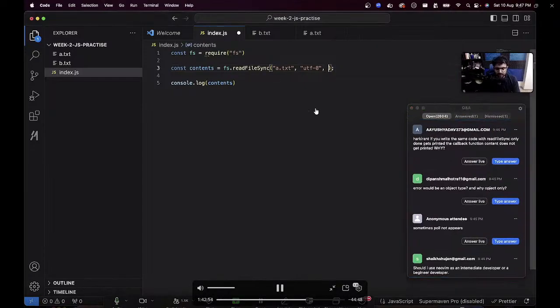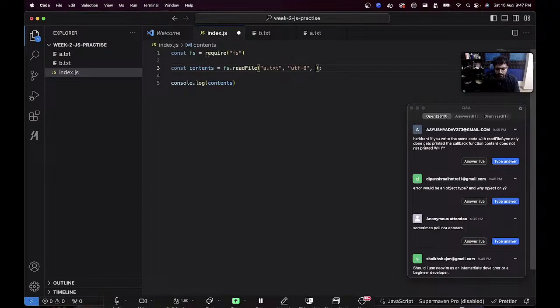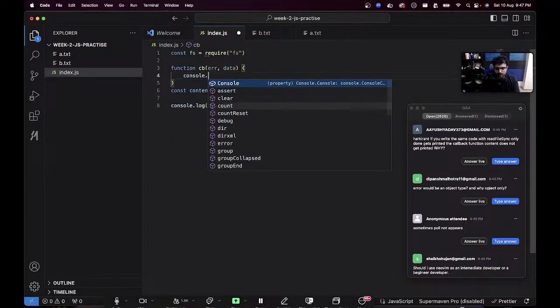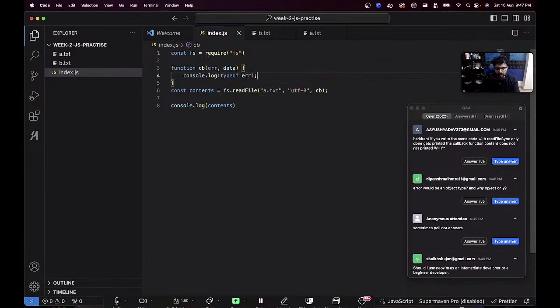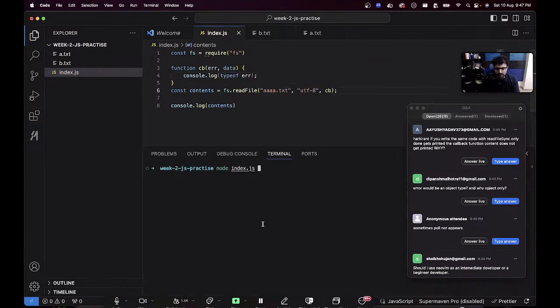Let's see what the type of object is. readFile, callback function, callback error comma data, console.log typeof error. Sorry, error. node index.js. Let me change this to something else. The type is indeed an object.